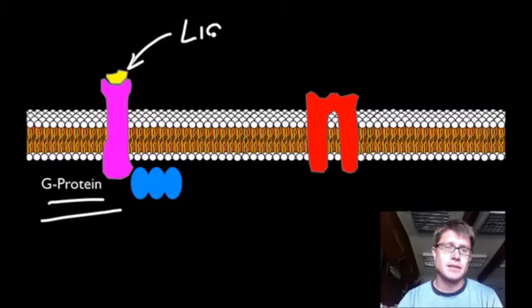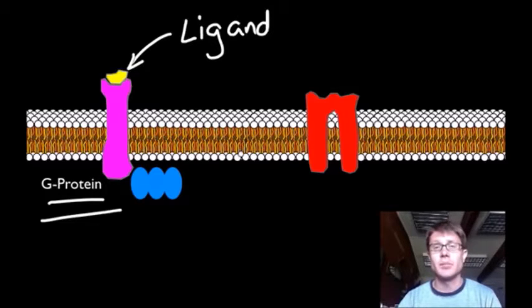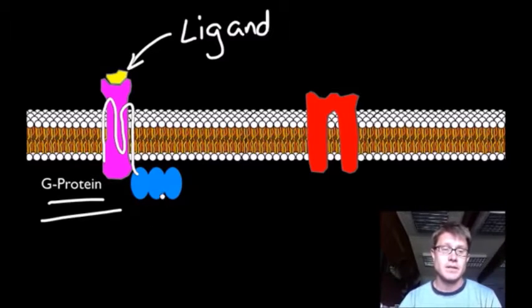A ligand is a chemical that can't make its way through this cell membrane. It can't make it through this hydrophobic region, so it's going to dock with the G protein on the outside. G protein is a protein that's embedded within that cell membrane. It's actually a sneaky looking kind of protein. So it's got a portion on the top, and it's got a portion on the bottom. It's got these units on the bottom.